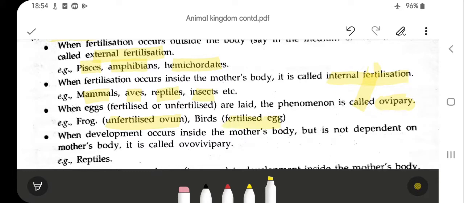And when the development occurs inside the mother's body but is not dependent on the mother's body, such type of development is known as ovoviviparity. This is a different type of development, where development takes place inside the mother's body, but nourishment and care are not taken from the mother's body. Only the development takes place inside the mother's body. Such development is known as ovoviviparity. The example is reptiles.